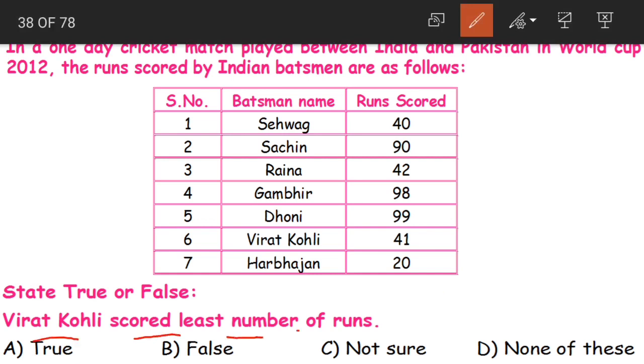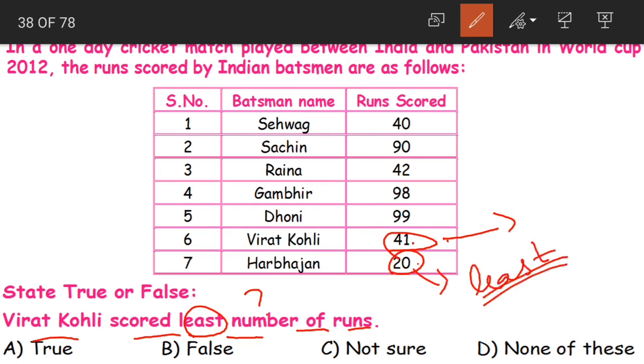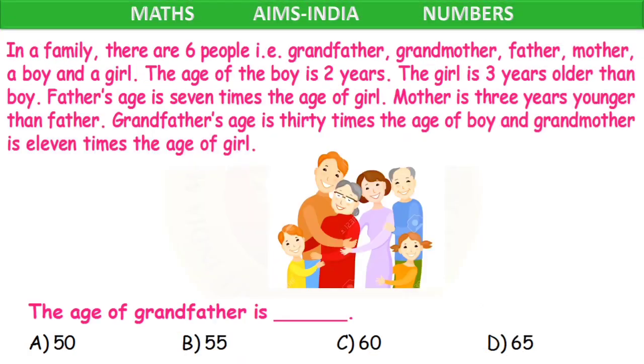Next, state true or false. Virat Kohli scored least number of runs. How much did Virat Kohli score? 41. Now is it the least? Least means the lowest. Nobody scored lower than 41. Is that true? No. If you look at below, just below 41, we are having 20. 20 here is the least score, but not 41. So is this statement true, children? Did Virat Kohli score the least number of runs? No, it is false. Option B.